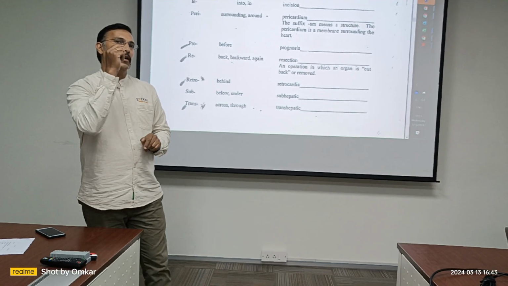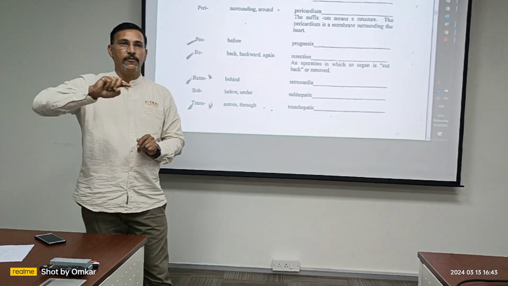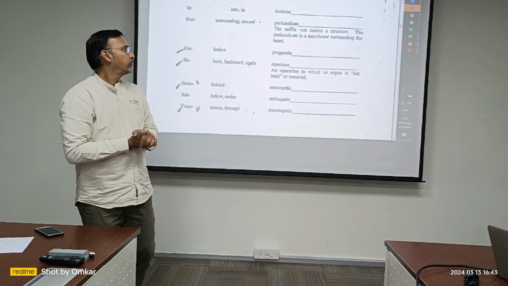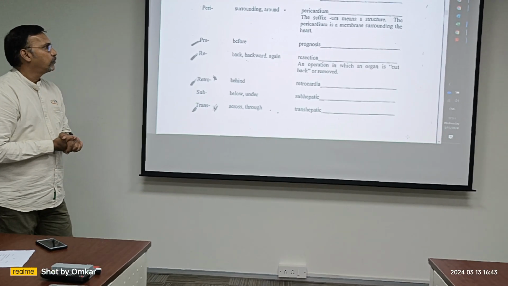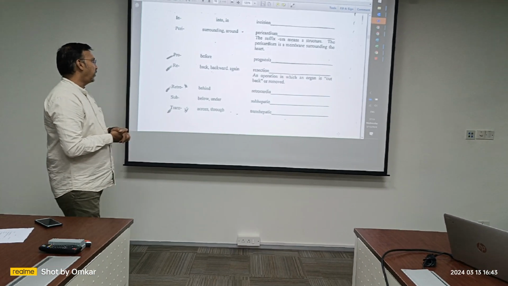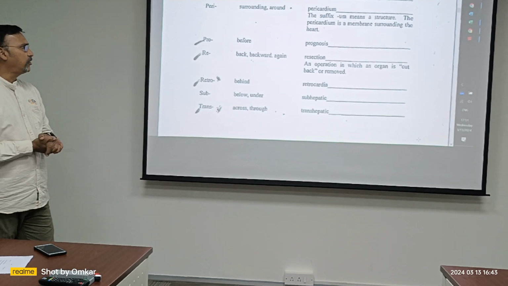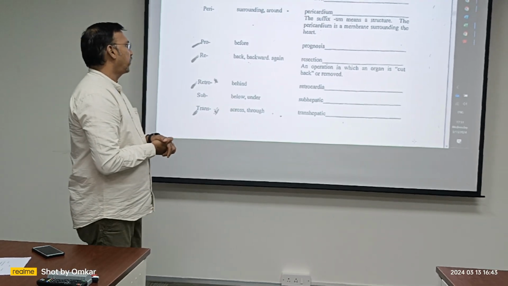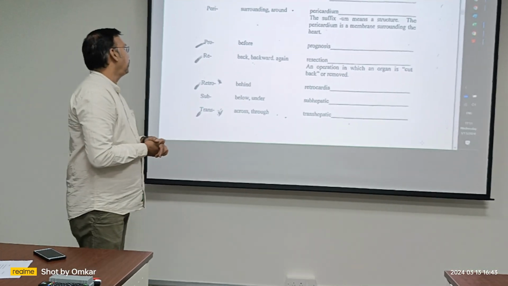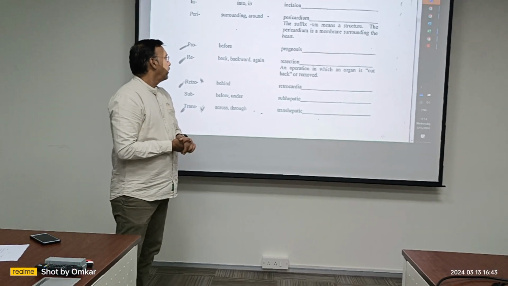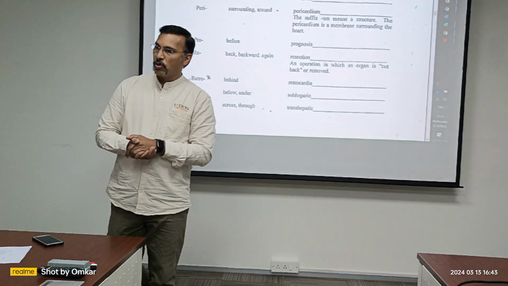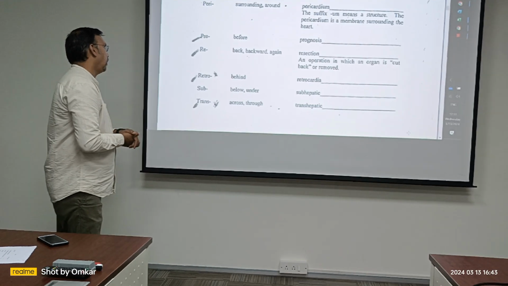Sometimes there can be pericarditis, meaning inflammation of the surrounding layer of the heart. Structure surrounding the heart is pericardium. Resection, process of cutting back. Retro means back. Retrocardia, behind the heart.